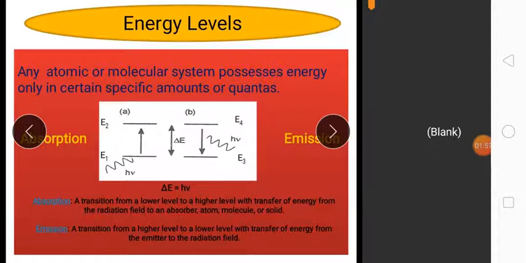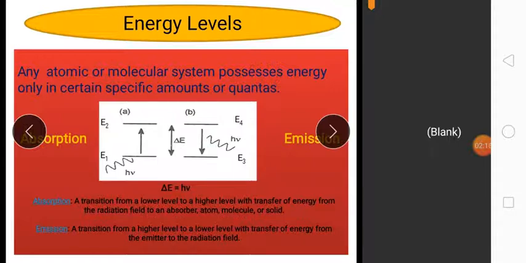And the B part shows emission. If the system undergoes a change from E4 to E3, there is an emission of energy equal to delta E equals E4 minus E3.